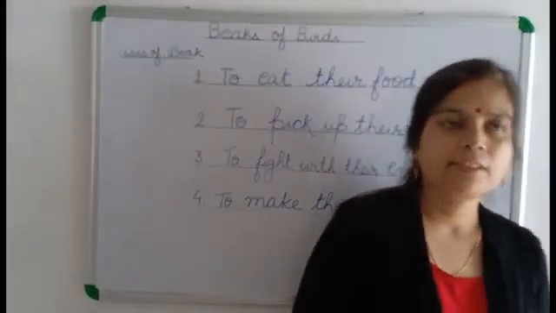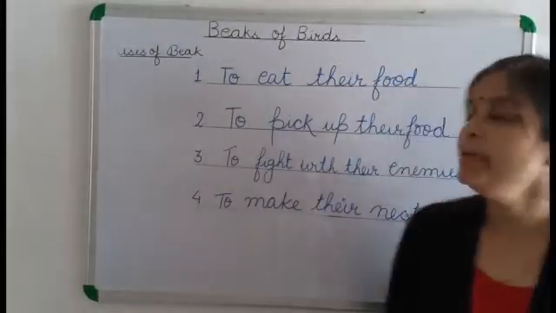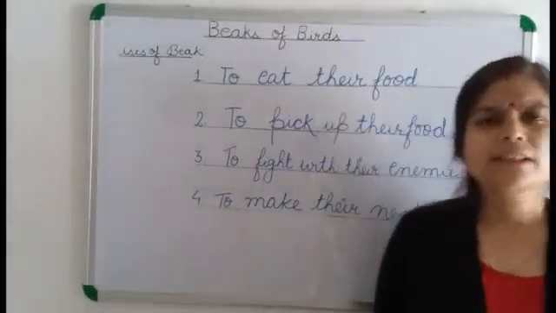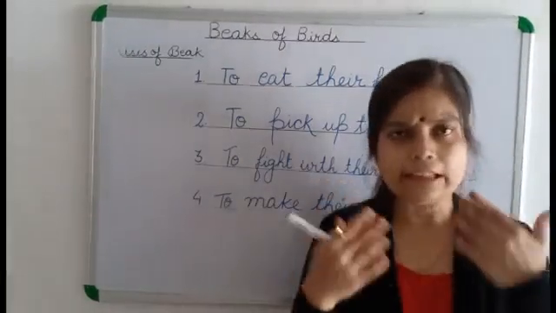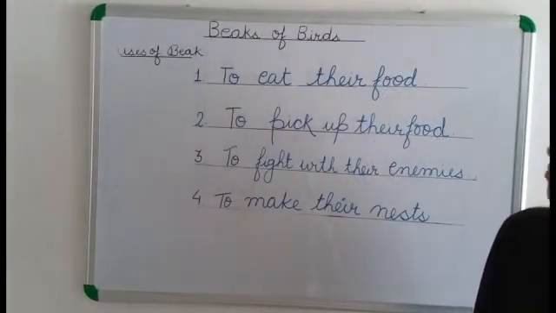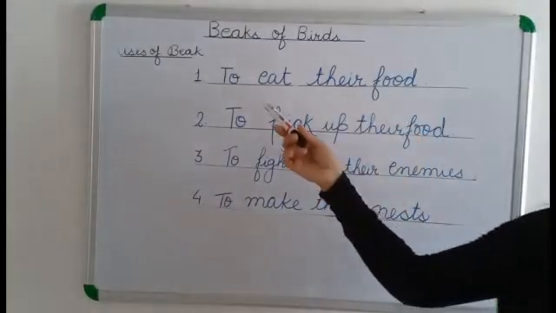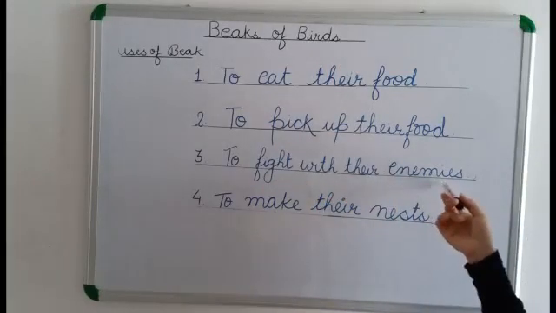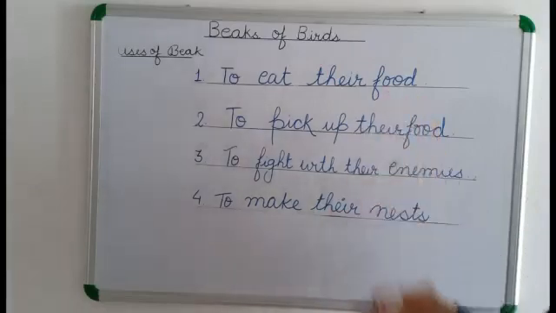In the chapter of birds, today we are going to discuss beaks of birds. So, what are the uses of the beak? Just like we have a mouth and teeth, birds have a beak. The uses of the beak are to eat their food, to pick up their food, to fight with their enemies, and to make their nest. So these are the uses of the beak.